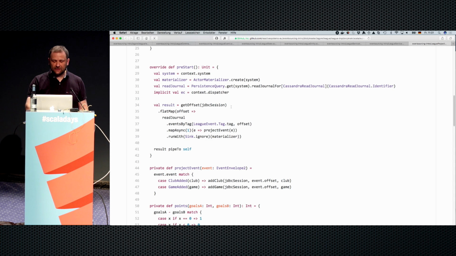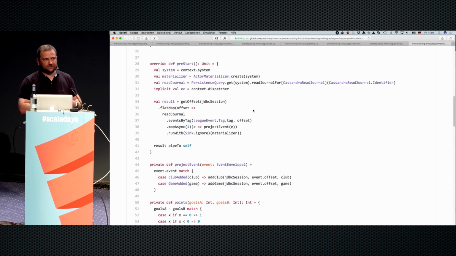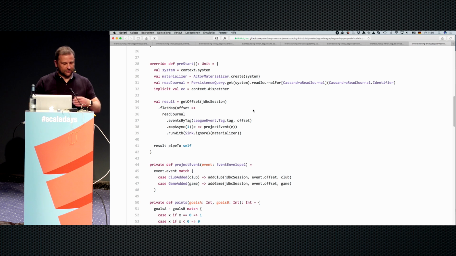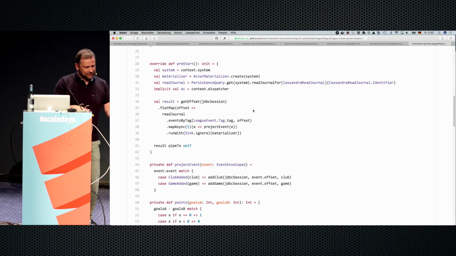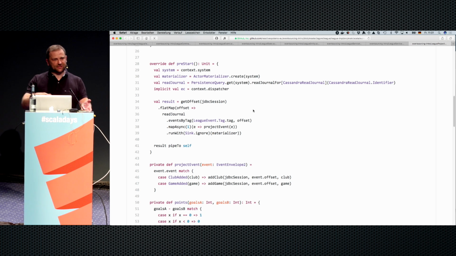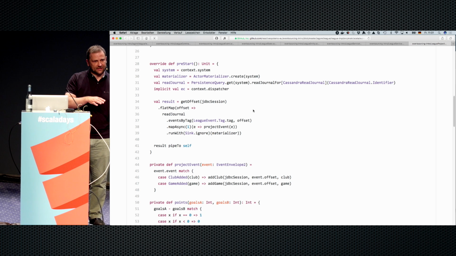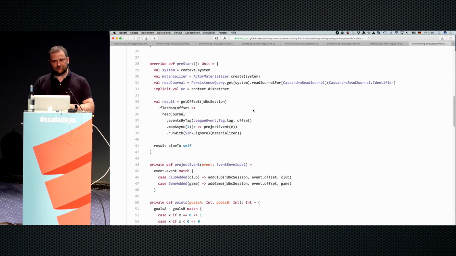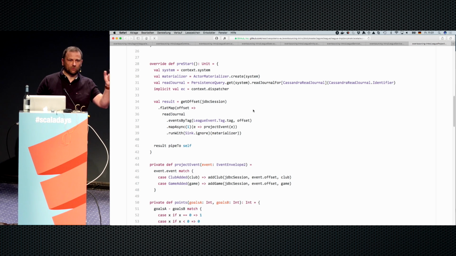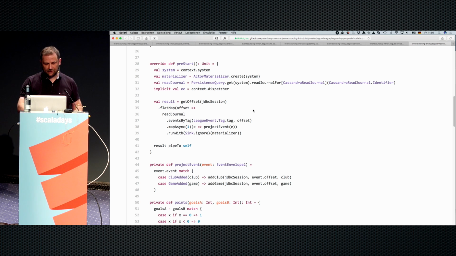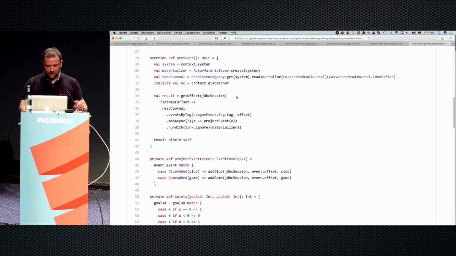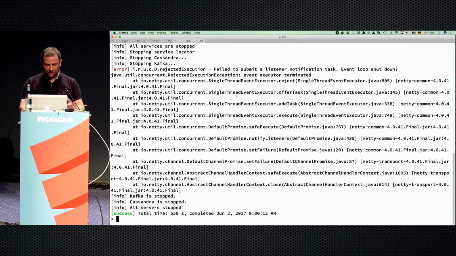Anything else interesting? Oh, yeah. Of course, if I stop the application and start it again, I don't want to reprocess all the events, right? I only want to process any events that I haven't processed yet. So I have to remember what was the last event I processed. So I store an offset as well, right? So I have to read this offset first. I have to see what was the last event I got. And then I start from this offset.